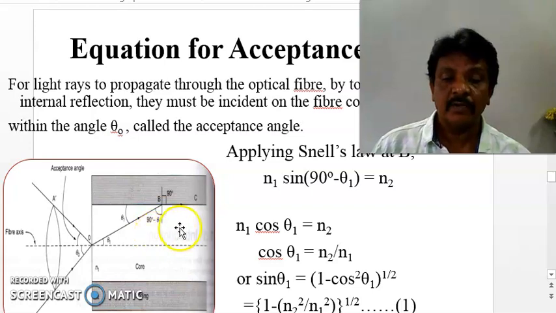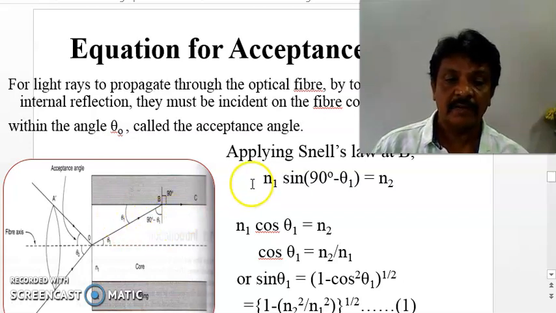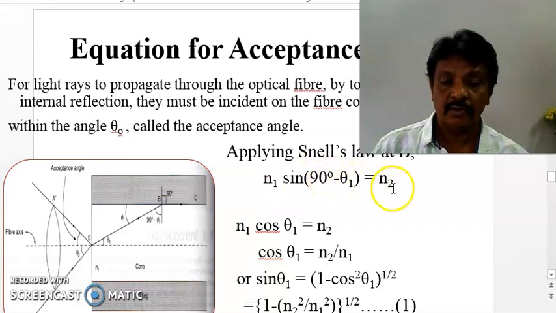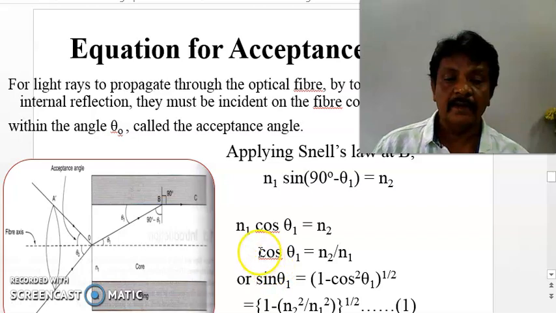According to that, we can write for the first medium N1 into sin of, here the angle is theta 1, this is 90 minus theta 1. So N1 sin of 90 minus theta 1 is equal to N2. And we simplify sin of 90 minus theta 1 as cos theta 1, so N1 cos theta 1 is equal to N2. Cos theta 1 is equal to N2 by N1.